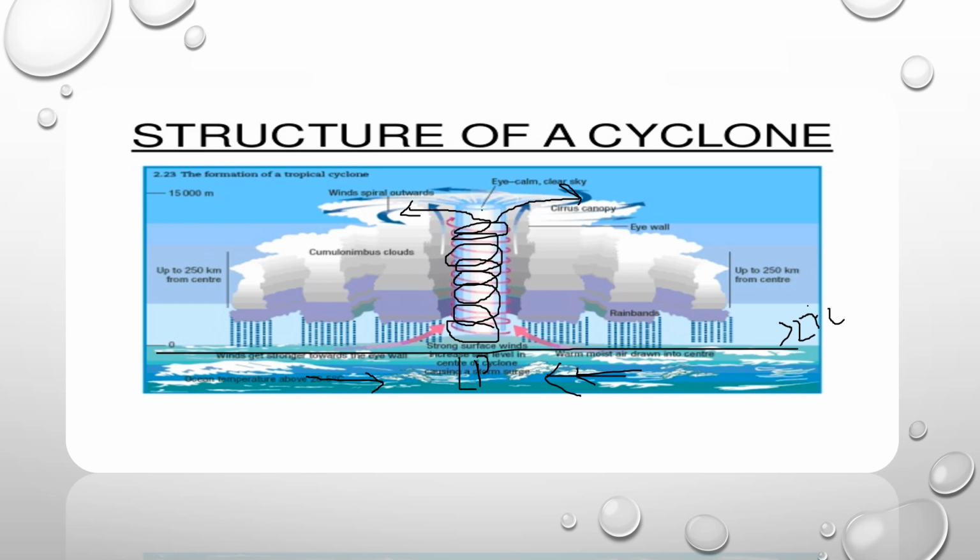Yes, so you can see here, this is called the eye, where you can't see the formation of clouds, and up to here this is called the walls of the eye. So here the divergence of the wind moves away and carries the moisture from the oceans and creates the cumulonimbus clouds here, the clouds which are rain bearing, which lead to torrential rain. So this is obviously the structure of a cyclone, which you can understand in detail.